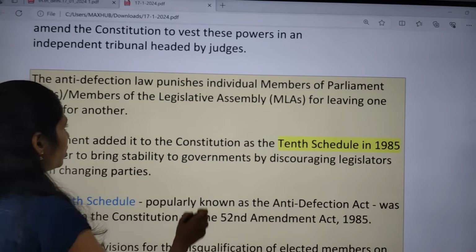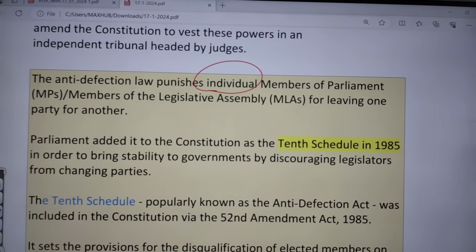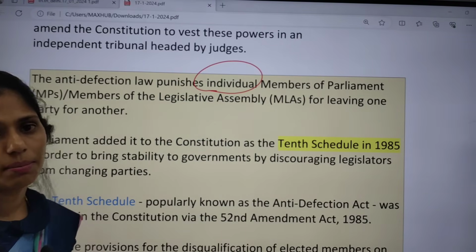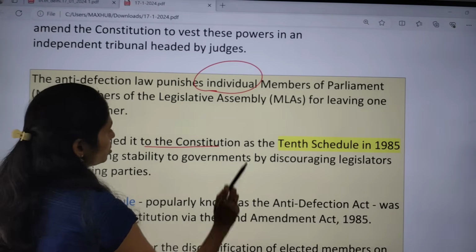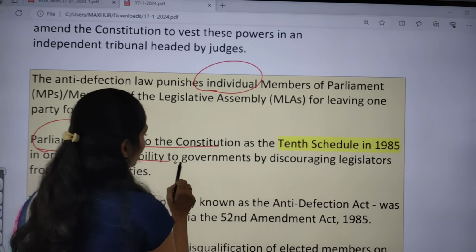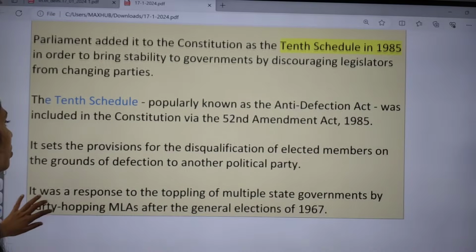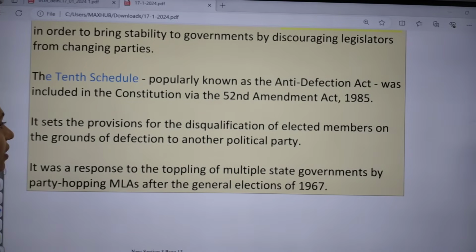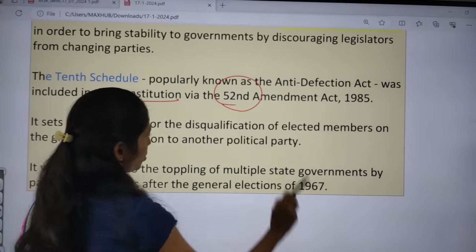Next, let us see the facts regarding this anti-defection law. This law punishes individual members of parliament, either MPs or MLAs, for leaving one political party for another. Parliament added it to the Constitution through the 52nd Constitutional Amendment Act, in order to bring stability to governments and to discourage legislators from defying their parties. So this 10th Schedule, which is properly known as the anti-defection law, was included in the Constitution via the 52nd Constitutional Amendment Act.